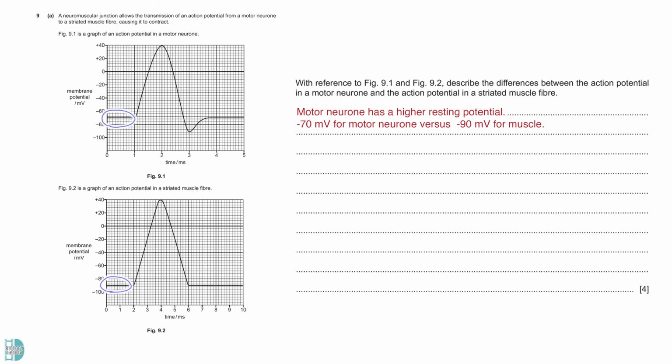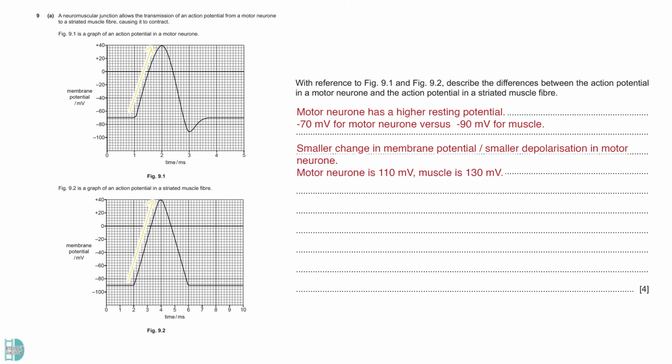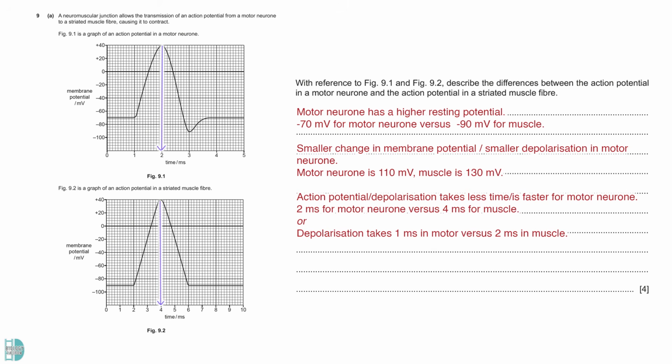Then, compare the difference of potential when depolarization occurs. It is smaller for the motor neuron. Give the values here as well. The time taken for depolarization is shorter for motor neuron. Lastly, hyperpolarization or refractory period only occurs in the motor neuron.